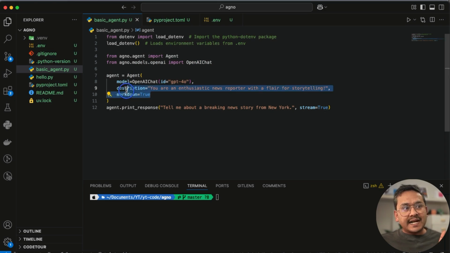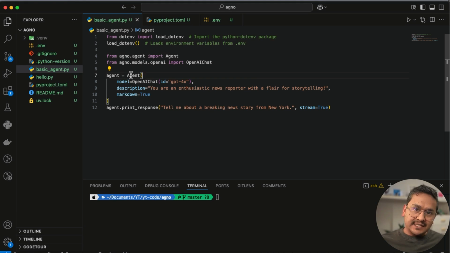By the way, there are many parameters in the agent, but here we are just using some of those. You can go through the documentation and see the different parameters in the agent itself. But for us, we don't need other things. So stream equals true, meaning that it will stream. And that's it. We created our first agent.